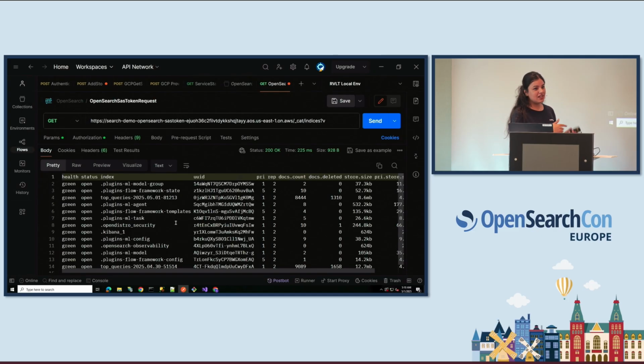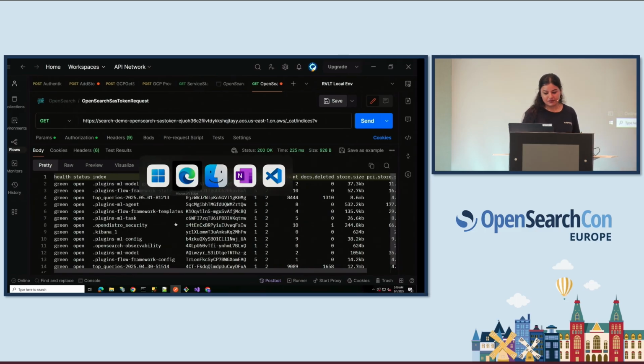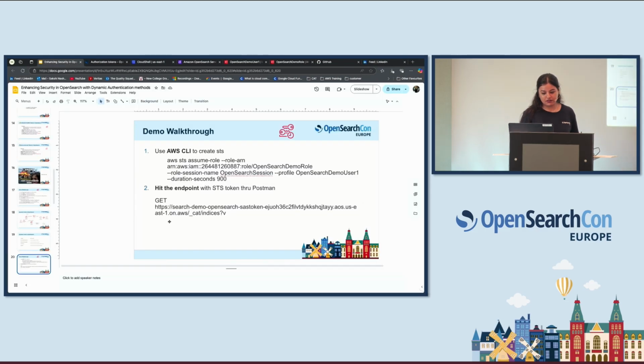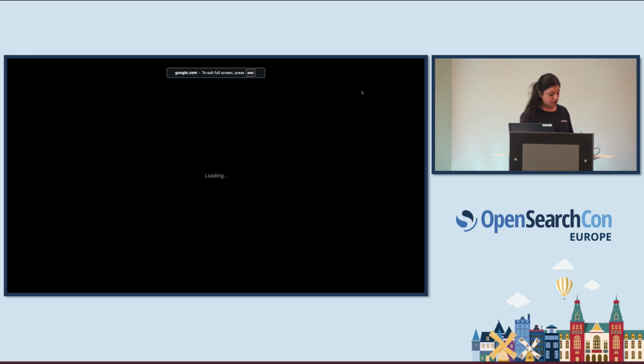After 15 minutes, I'll walk you through some use cases of how I can use these credentials and leverage temporary access. After 15 minutes, I hope I have 15 minutes, we're going to come back again and hit the send here, and we're going to see whether I really have the access or not, right? I'm not touching it at all. Let me just come back to the PPT here.